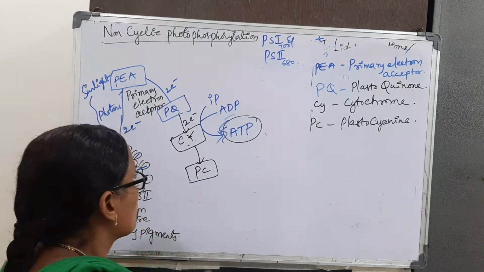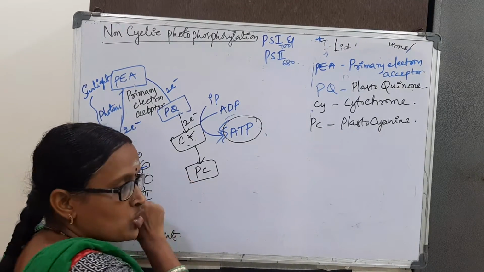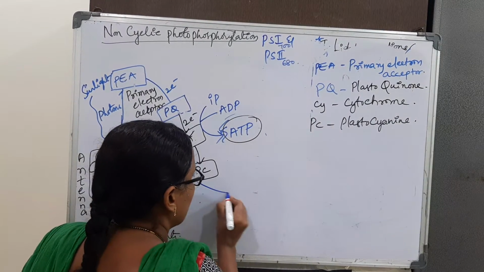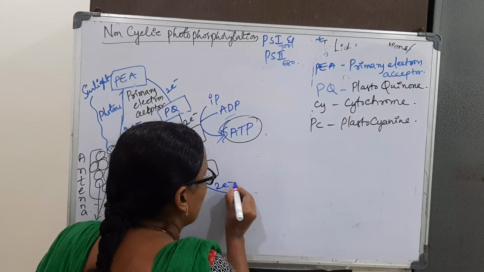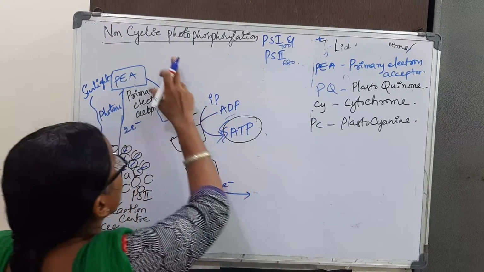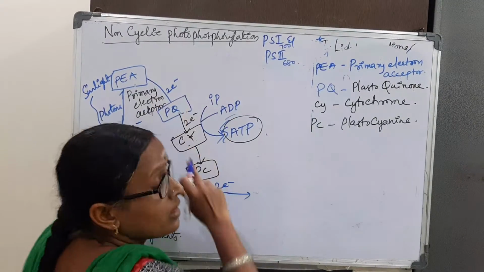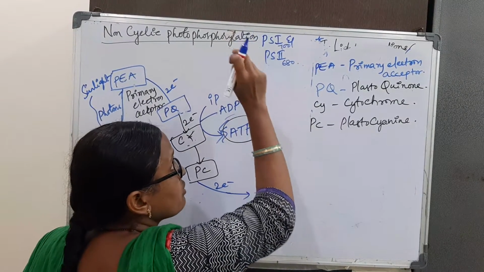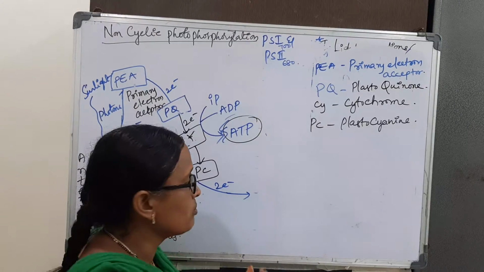Okay. So from the plastocyanin, our excited pair of electrons reaches, as we said in the starting, in the non-cyclic photophosphorylation, two systems are involved, photosystem 1 as well as photosystem 2.